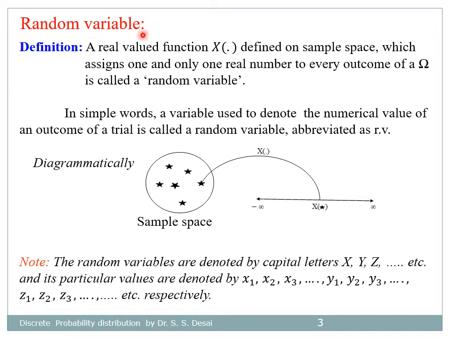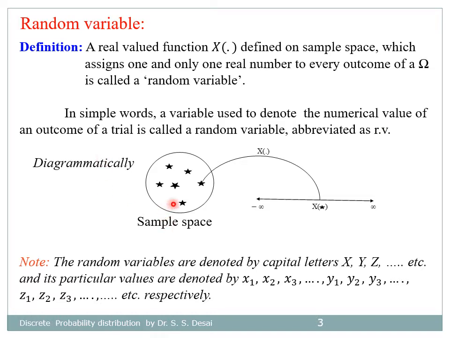Let us define random variable. A real valued function X defined on sample space omega, which assigns one and only one real number to every outcome of a sample space, is called a random variable. In simple words, a variable used to denote the numerical value of an outcome of a trial is called a random variable, abbreviated as RV.